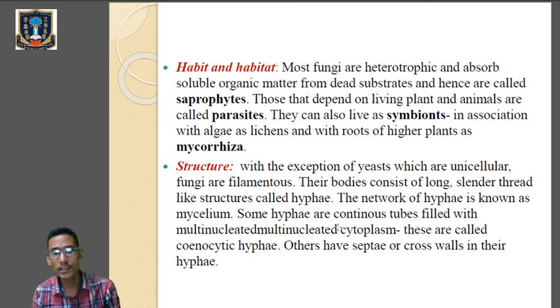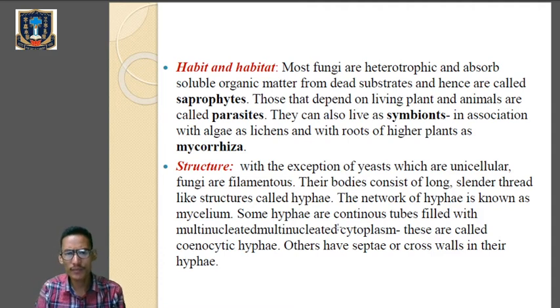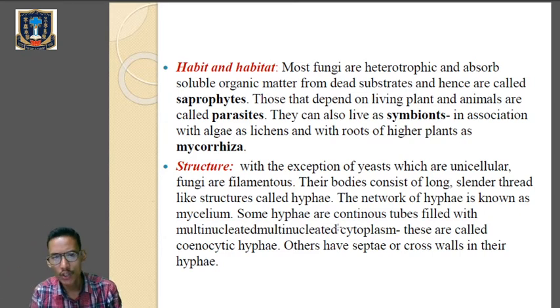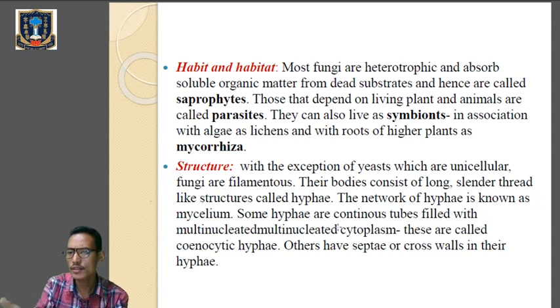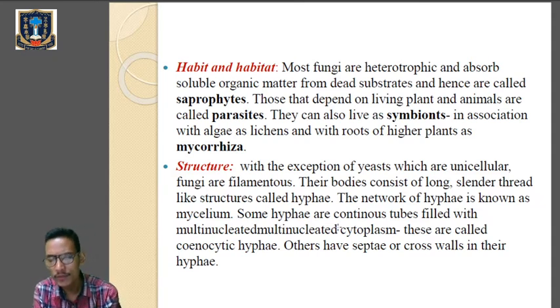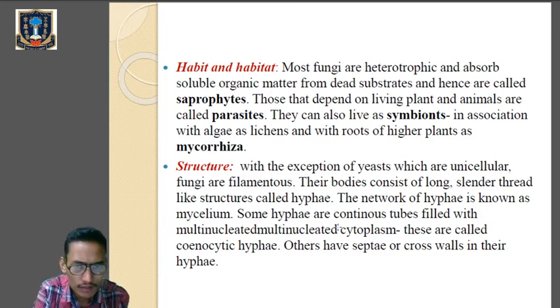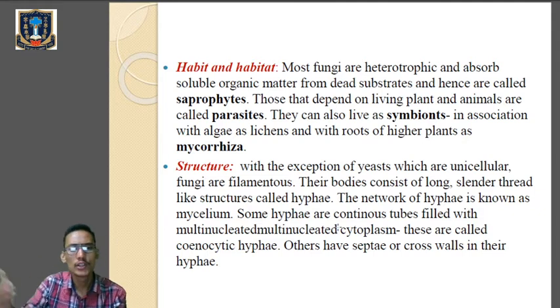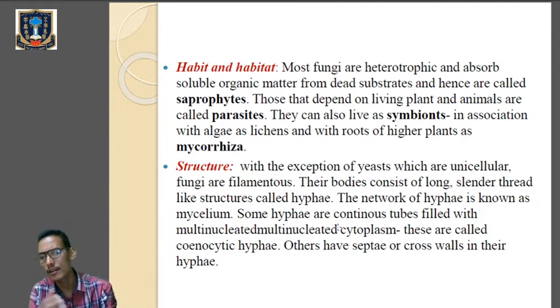Some of the fungi live in symbiotic association with other organisms. For example, lichens, an association of algae and fungi. Then we have got mycorrhiza, where they associate with the roots of higher plants. So they are heterotrophic, and the mode of nutrition can be saprophytic or parasitic, and they also live in symbiotic associations in the form of lichens and mycorrhiza. Lichens mean the association of algae and fungi, and mycorrhiza means the association of fungi with the roots of higher plants. That we have learned in your previous classes.